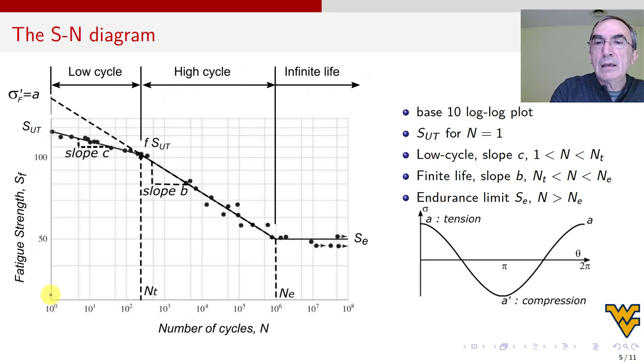All right, and low cycle, it has a slope C. Yes, we've seen that. It's slope C, and it goes from 1 to NT, the life. So from 10 to the 0, to NT, which is 200 for this particular data, okay? Then there is another line that fits nicely these points, and this is what we call high cycle fatigue. Here I put the finite life, but it should say high life.